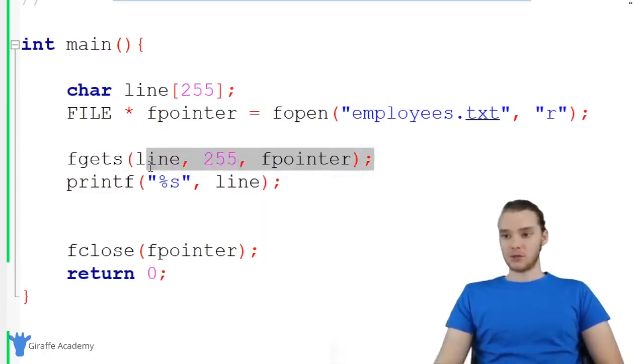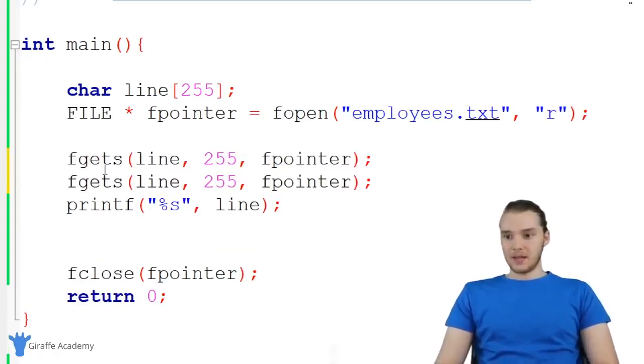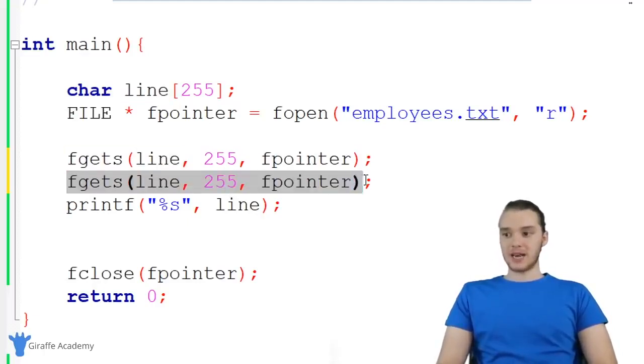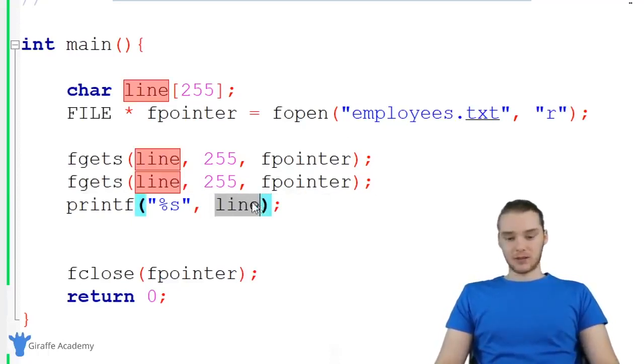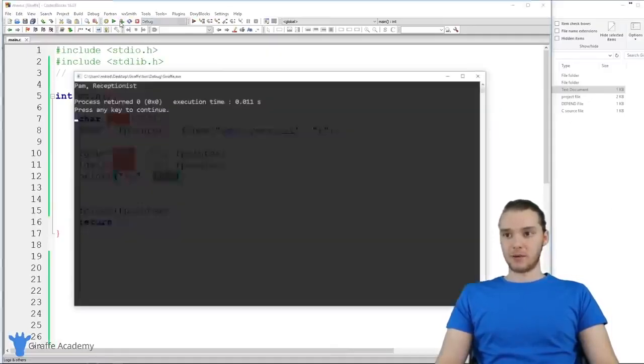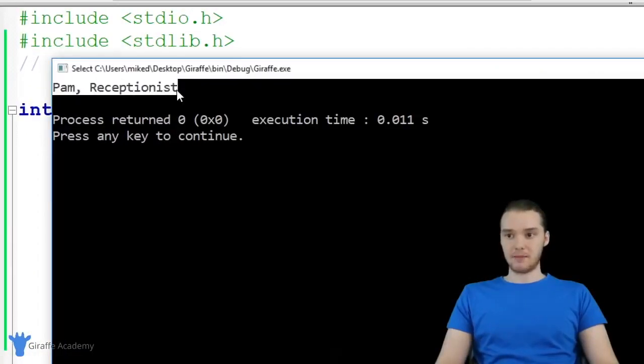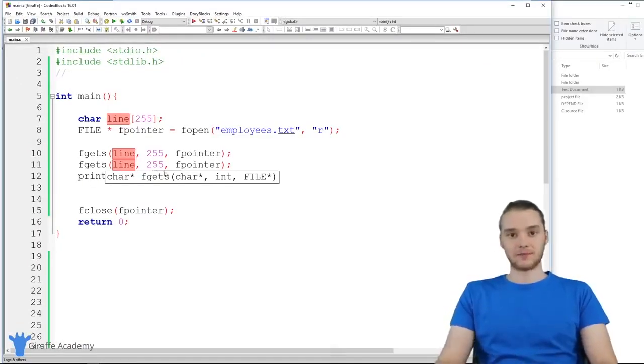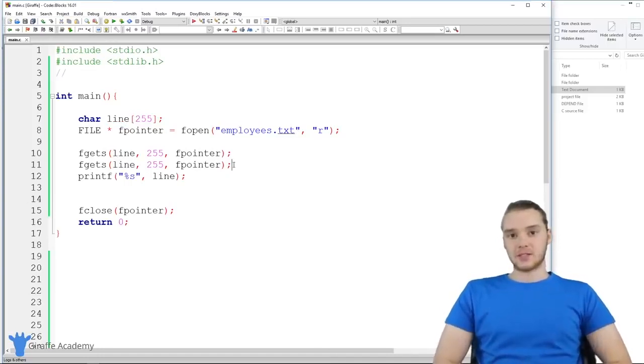So if I was to use this again, for example, if I said fgets again, when I use it the first time, it's going to store the value of the first line of the file inside of line. And when I use it again, it's now going to grab the second line in the file. So if I print this out now, this should be storing the second line in the file. So when I run my program, you'll see it's storing the second line, Pam, receptionist. I could basically do this for all of the lines in the file. So that's basically how we can use fgets to read the individual lines inside of a file.